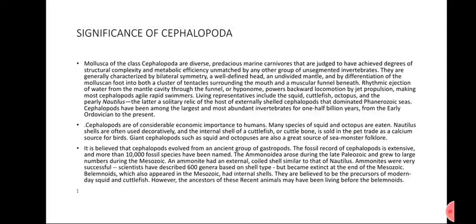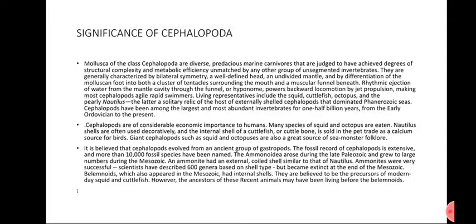Cephalopods are of considerable economic importance to humans because many species of squid and octopus are eaten, for example octopus is eaten in China. Nautilus shells are often used decoratively. The internal shell of a cuttlefish, or cuttlebone, is sold in the pet trade as a calcium source for birds. Giant cephalopods such as squid and octopus are also called sea monsters.